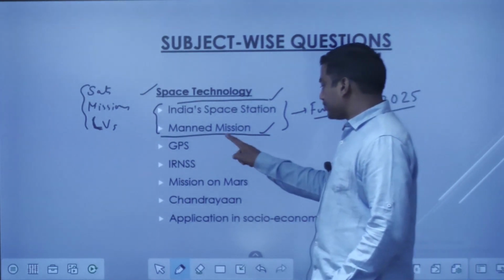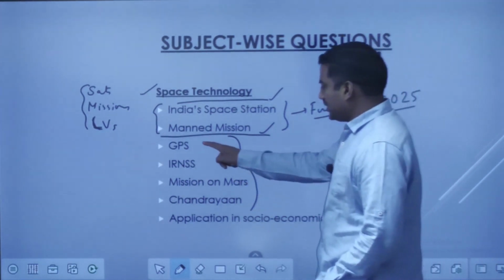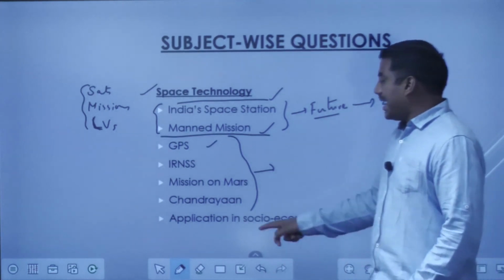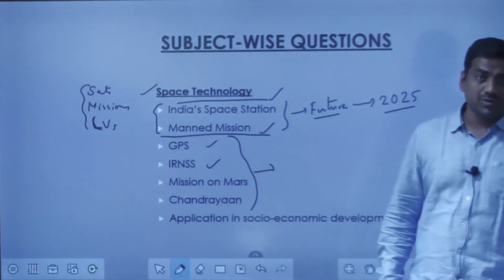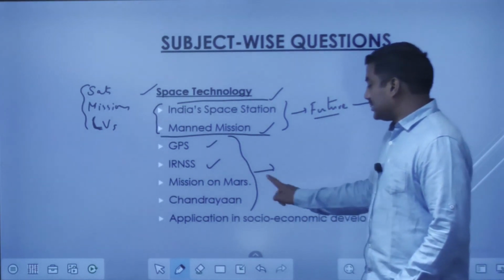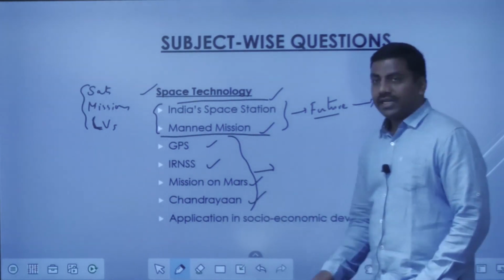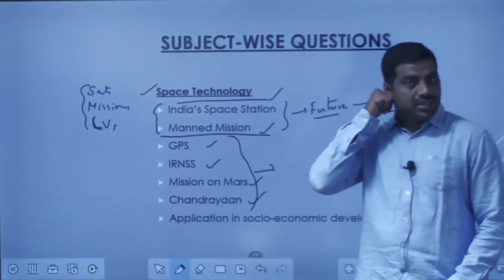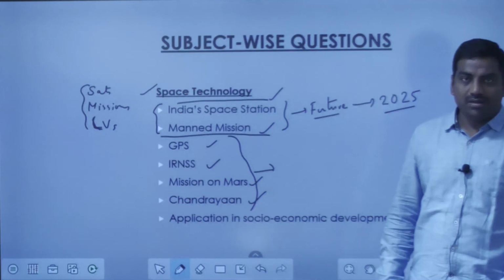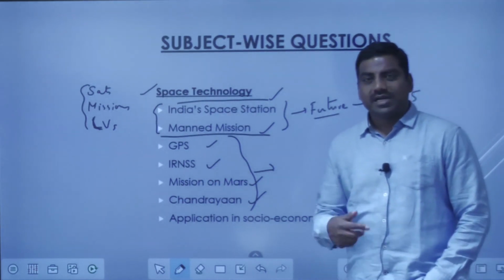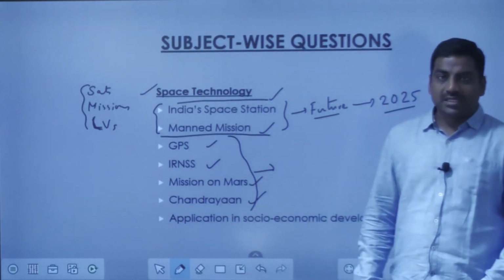And when it comes to these questions, if you look into GPS, yes, this has been in discussion for a decade. IRNSS, at least for the last 7 years, has been in discussion since its inception in 2013. Then the mission on Mars, again in 2013. Then Chandrayaan 1 in 2009. Then Chandrayaan 2 recently in 2019, which we conceptualized, and ultimately the lander could not have a soft landing.